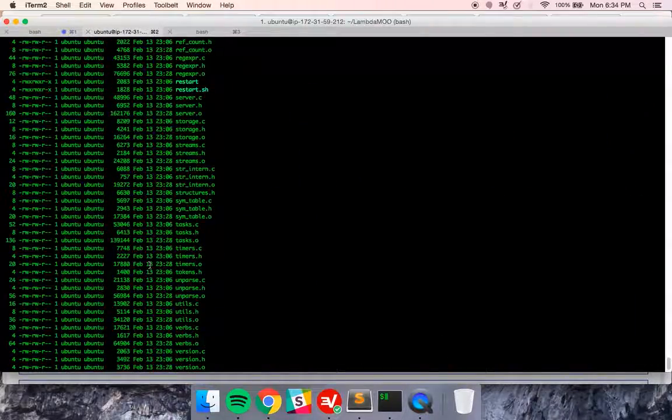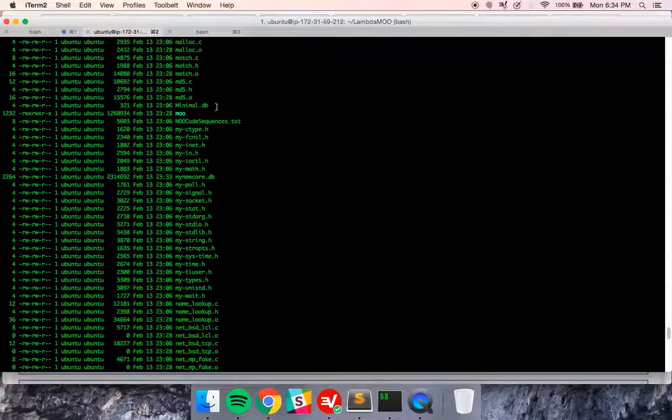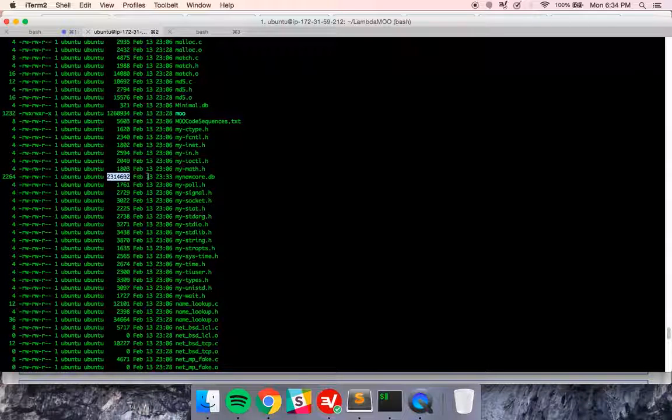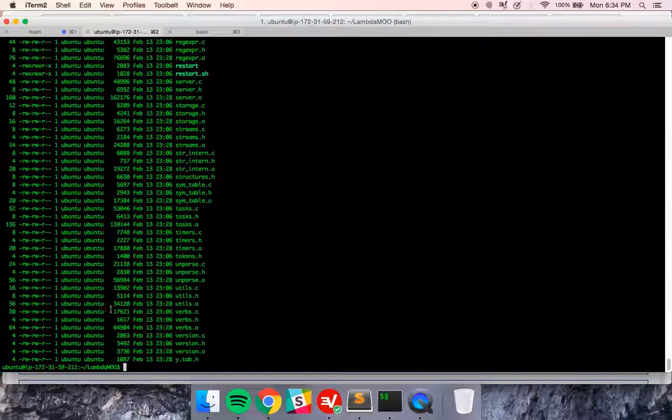So if we look at my new core, we'll see my new core is 23 megs. Minimal.db is 321 megs. And the LambdaMOO core database is 23.14940. This is 4692. So this is a little bit bigger because we've added a description, right?